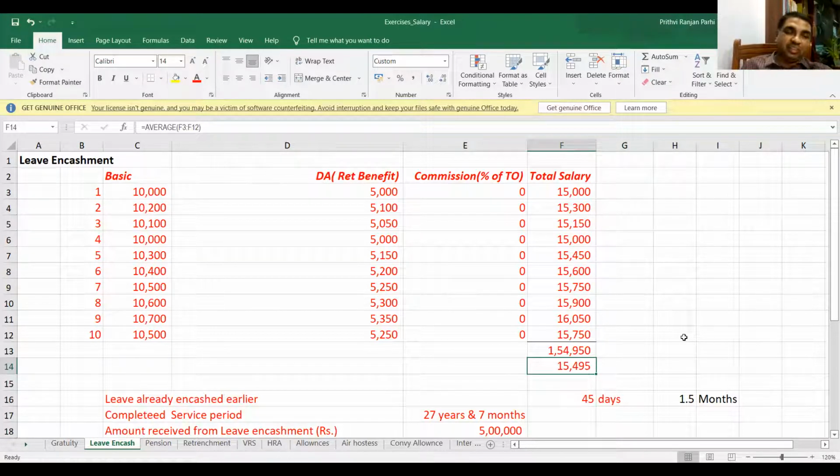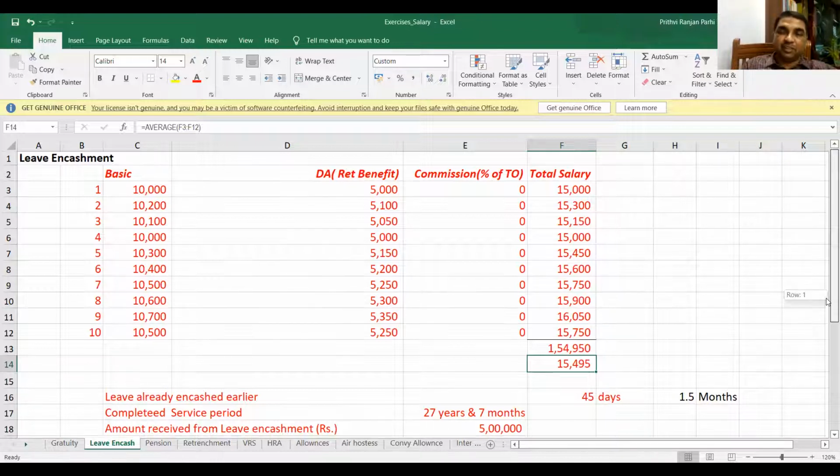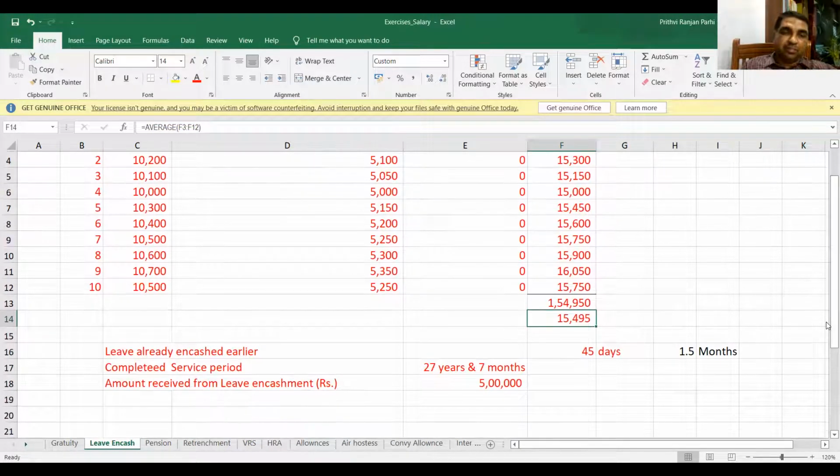Now, one more piece of information is also given to you. Leave already encashed is here. How many days? 45 days, which is equivalent to 1.5 months. To take in months, it is 45 days, with 30 days as 1 month. And the question says completed years of service period is 27 years and 7 months. So how many years will be taken as completed years of service? 27. 27 only, the 7 months is to be ignored. And the actual amount of leave received is 5 lakh rupees.